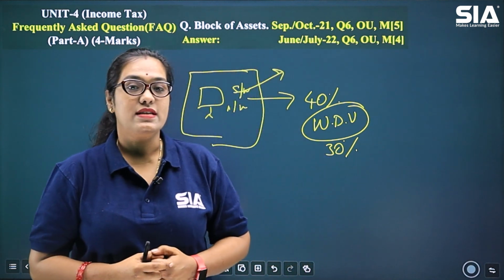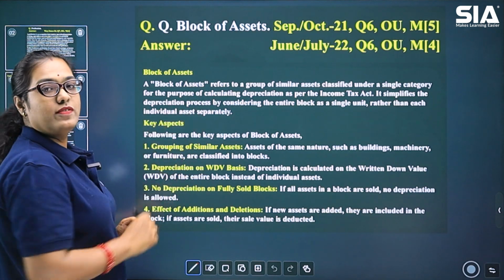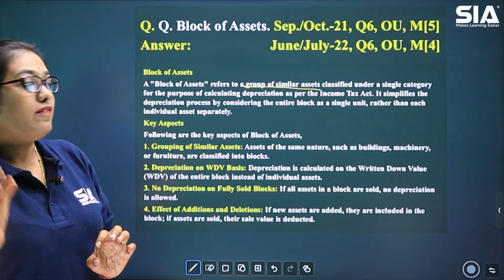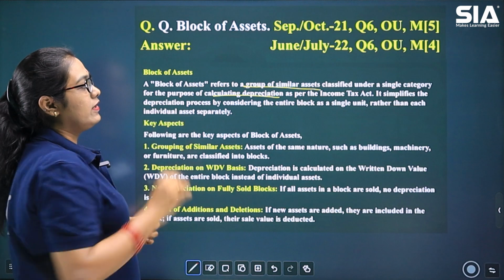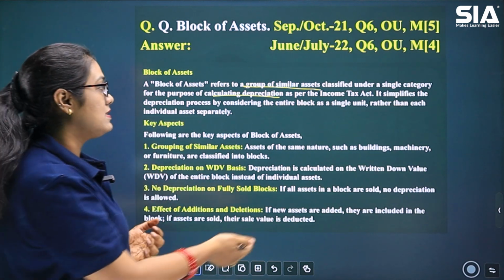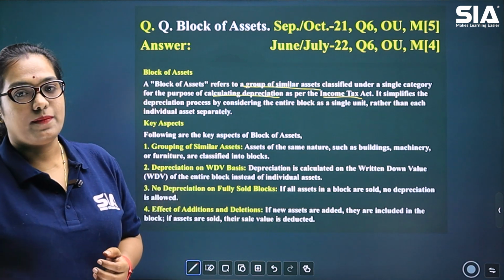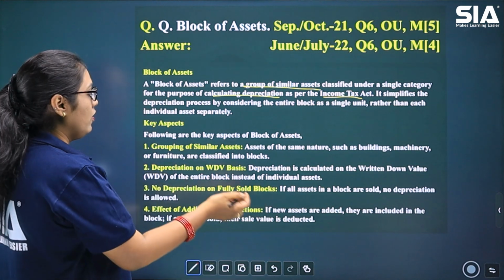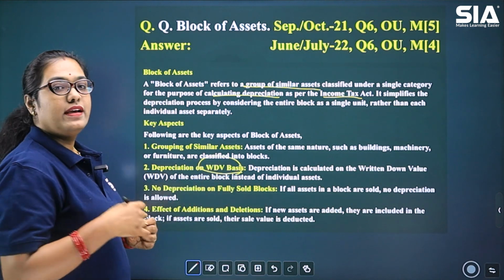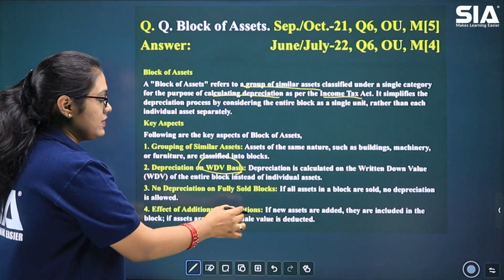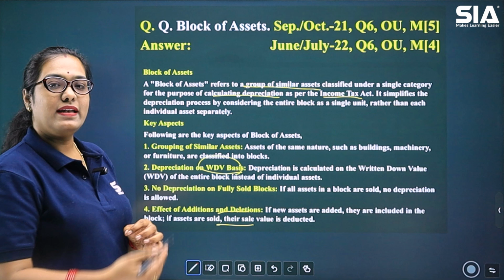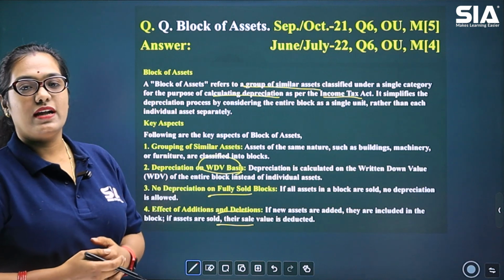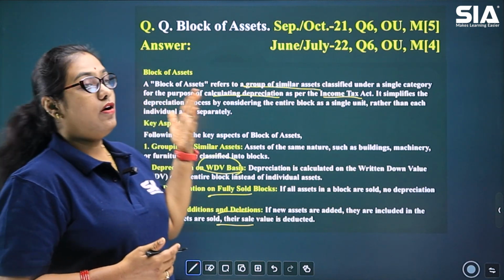Let's see how we write this answer. Block of asset refers to similar assets that are classified into different blocks. Why has this been done? For the purpose of calculating depreciation. This is given by the Income Tax Act. All the blocks of assets are treated as one single unit. Which method of depreciation do we follow? It is the written down value method. If one asset is sold, then the sale value is deducted, and for the remaining assets we calculate the depreciation. If the full block is sold, then no depreciation is calculated. So this is the meaning of block of asset.